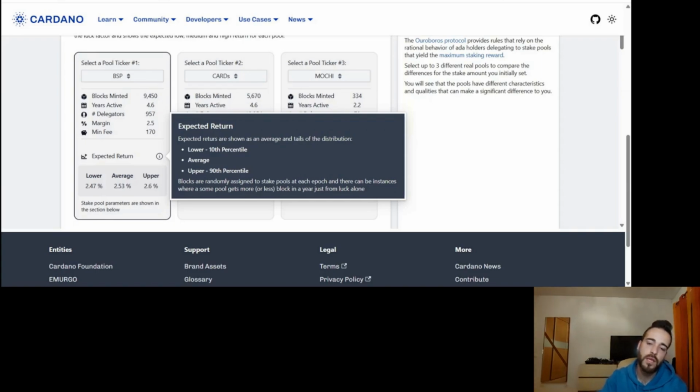If you're really unlucky, you should expect to be on the lower percentile. If you're average, you should expect an average. And if you're really lucky, you'll be on the upper percentile, which would be awesome for you, for your pool, for your delegators. So ideally, you can choose how you want to play out. If you want to maximize the lower bound, or maximize all three of them, or the upper, whatever you prefer, you can play your strategy.